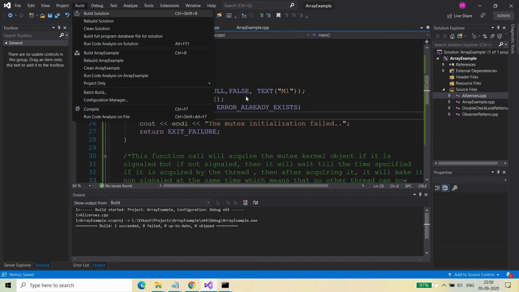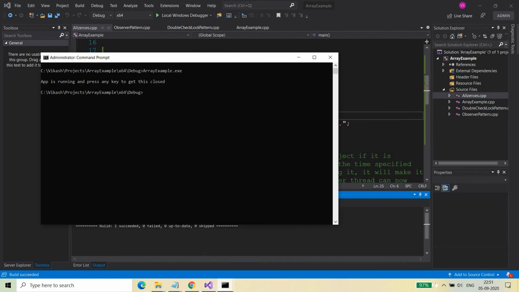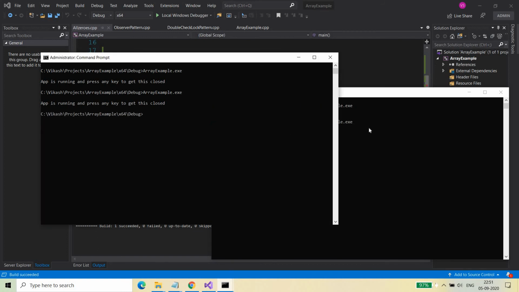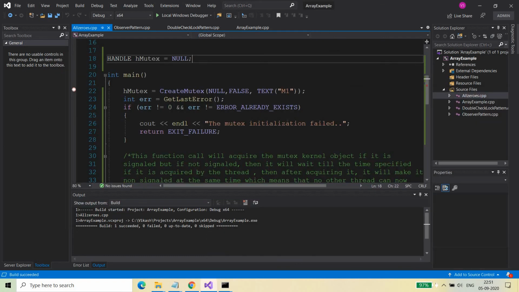So let me build it again, and let's see if we are able to see the previous output. The app is running, and press any key to close this. Here it is waiting, right? Infinitely it will be waiting. So here I press the key, and now it is showing that the app is running, and press any key to get this closed. So here it is working.